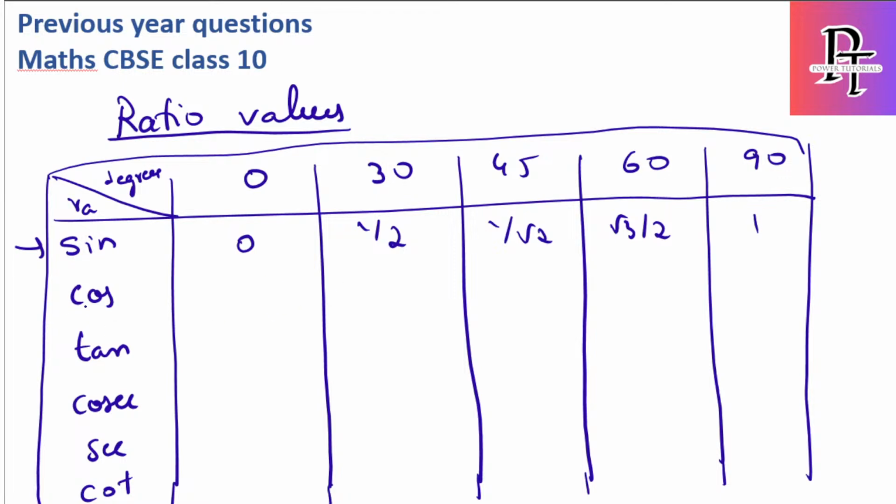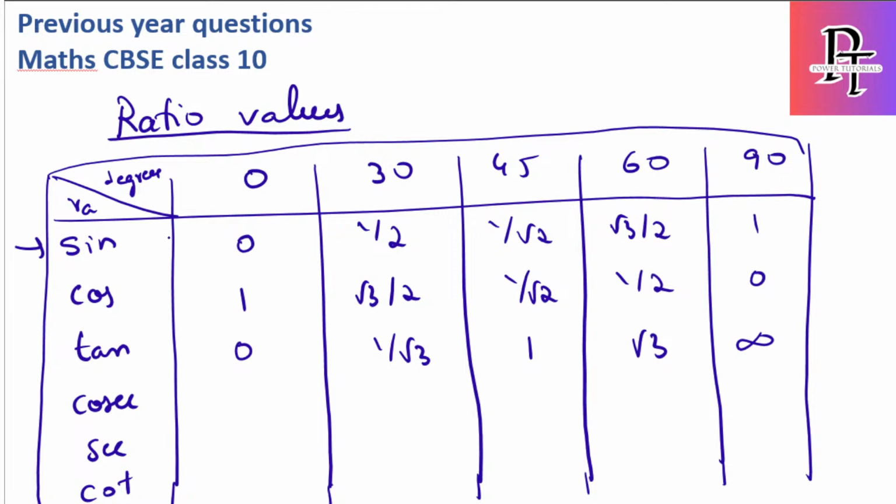So how to derive the values for cos? It is just simple, just write in reverse: 1, root 3 by 2, 1 by root 2, 1 by 2, 0. You understood? I just reversed all the values which are present in sin. So for tan, what you have to do is just sin by cos. So 0 by 1 is 0, 1 by 2 by root 3 by 2 is 1 by root 3, 1 by 2 by 1 by 2 is 1, root 3 by 2 by 1 by 2 you will get root 3, 1 by 0 is undefined, so I'll write it as infinite. See, using sin I got cos, and using sin and cos I got tan.